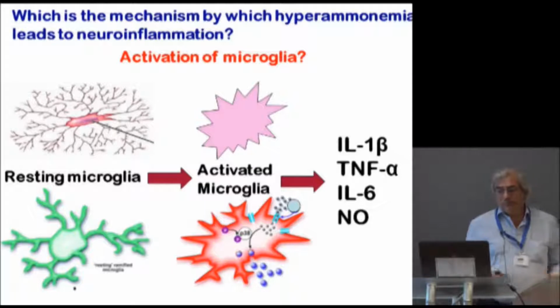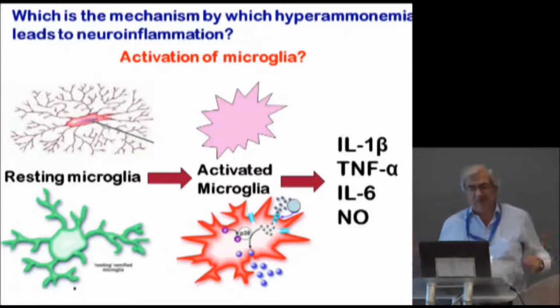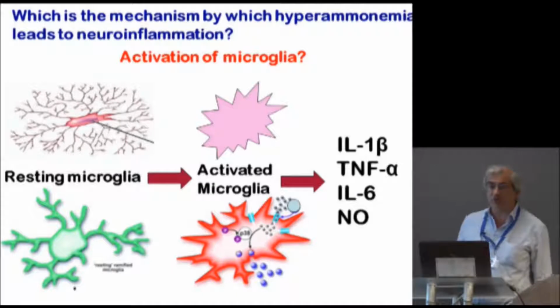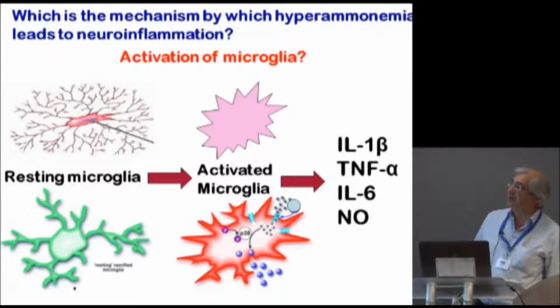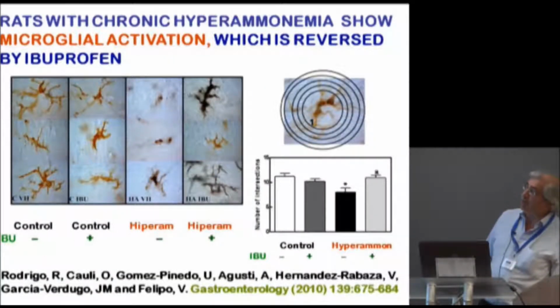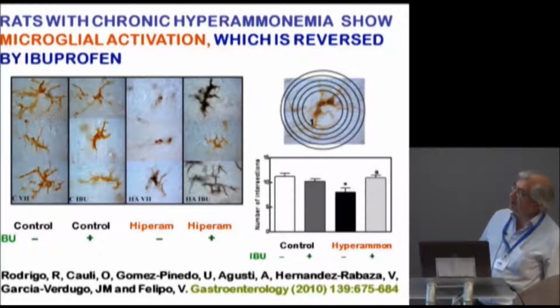Then we ask which is the mechanism by which hyperammonemia leads to neuroinflammation? As you have heard during these days, one of the main mechanisms leading to neuroinflammation is activation of microglia, and this leads to a change from a ramified to an amoeboid form of microglia, which releases inflammatory factors. Then we analyzed morphologically if hyperammonemia leads to activation of microglia, and as you can see here, in rats with hyperammonemia without liver failure, microglia reach an amoeboid form, and this is indicating that it is activated, and this is